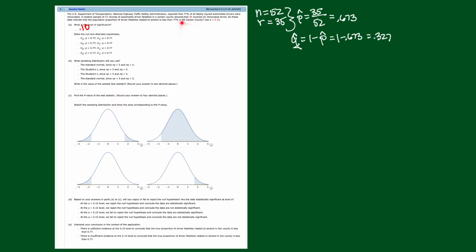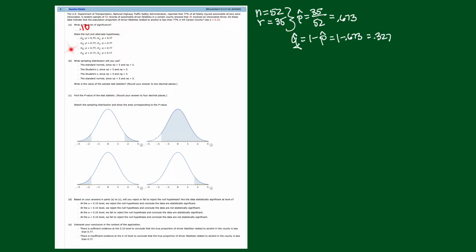All right, so evidently, we went to Kit Carson County, we looked at 52 records, and we found that 35 of them involved intoxicated drivers. And we want to test now, what did we get? We got 67%. The national average is 77%. So we want to know, is it less than? There is some evidence for it, but let's see if it's significantly different. There is a numerical difference between 67% and 77%, but is it statistically significant? Or can we attribute the difference just to variation in our sample?